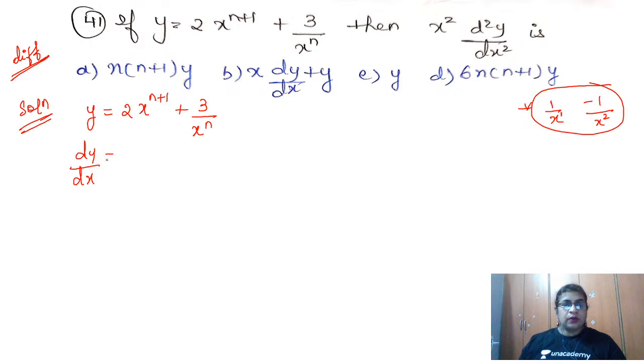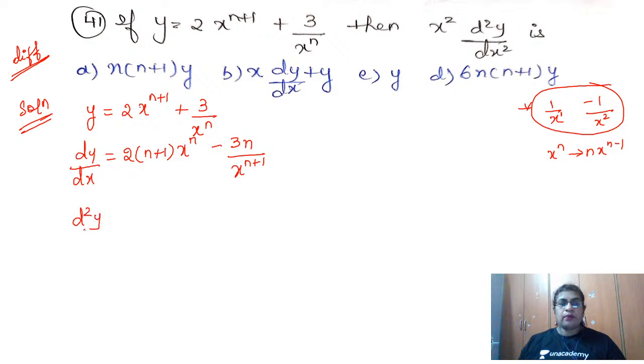So therefore this is equal to 2, write as it is. What is x to the power n derivative? X to the power n derivative is n x to the power n minus 1. So therefore my power is n plus 1, so we are getting (n plus 1) x to the power (n plus 1 minus 1), which is n. Then 3 by x to the power n is of that form. The x is there in the denominator, so what I have to write? Minus 3 into n. Now the number in the numerator into power. So it is 3 into n whole divided by x to the power n plus 1. I have to increase the power by 1. So this is the dy by dx.